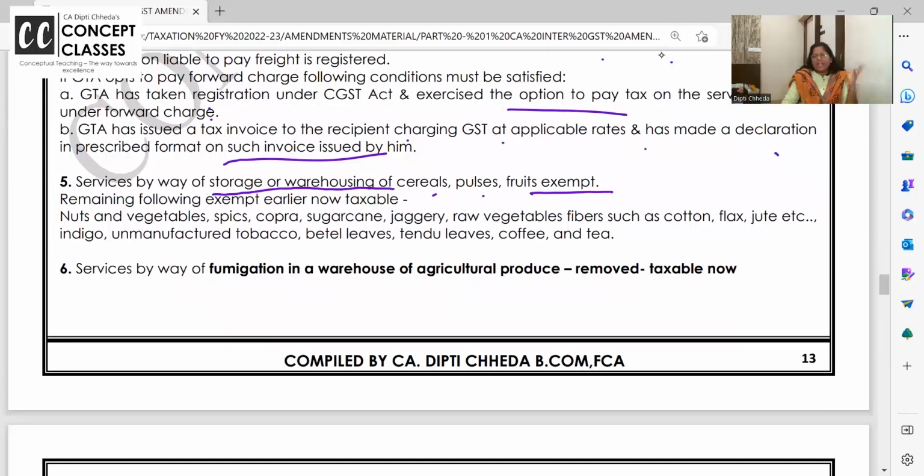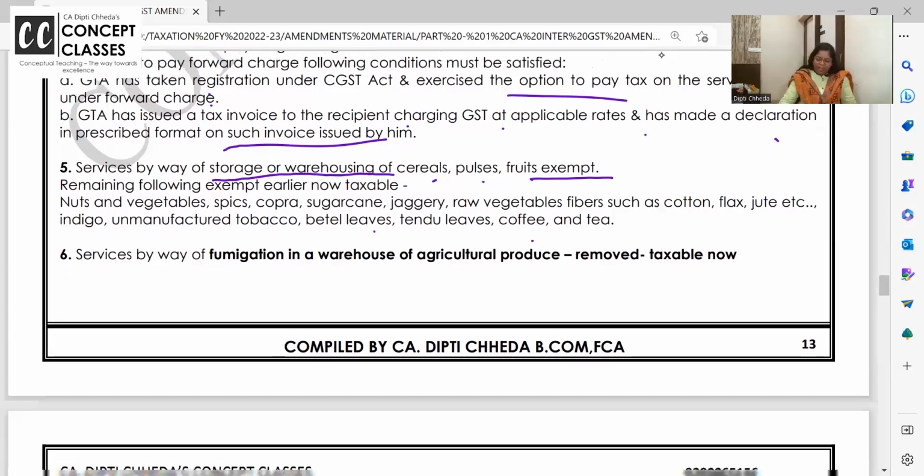Remaining all the services are liable to GST now. Nuts, vegetables, spices, copra, sugarcane, jaggery, raw vegetable fibers such as cotton, flax, jutes, etc. Unmanufactured tobacco, betel leaves. ये सब याद नहीं करना है, just simple list. So all the other items, if you are storing in a warehouse, on that storage rent, GST is liable, except cereals, pulses, fruits, which are exempt.